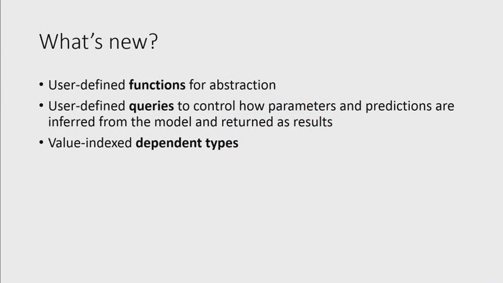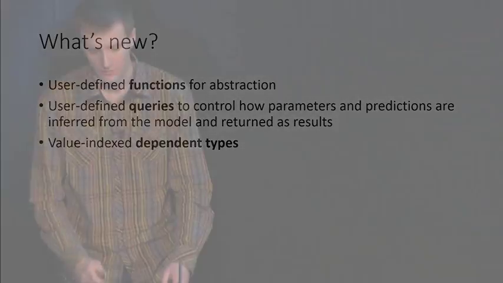So now let me move on to the new features of the language which are presented in the paper. So first of all, this paper describes user-defined functions which abstract away some of the commonly used patterns in probabilistic modeling. For example, conjugate models, which I will show in a moment. Another addition is the presence of user-defined queries, which can be used for computing deterministic data from inference results.